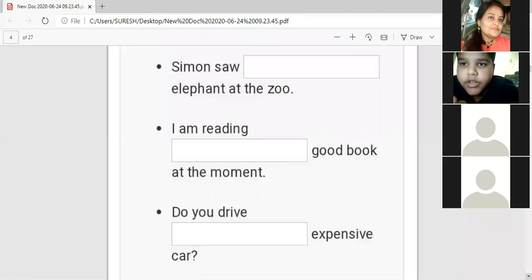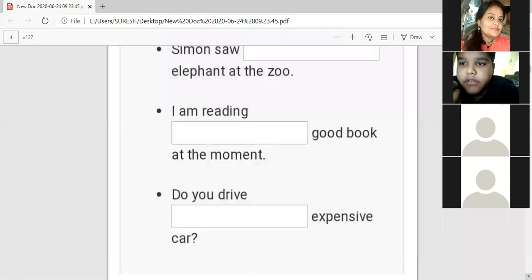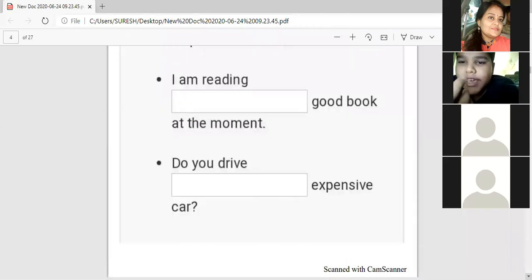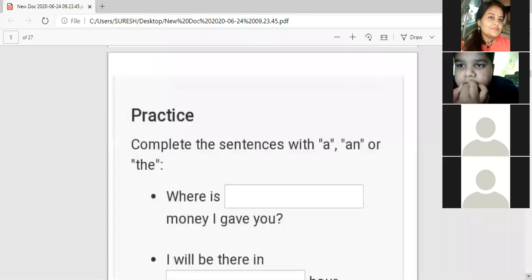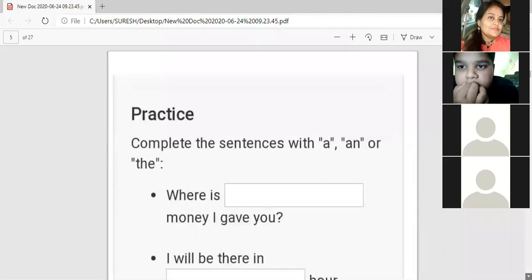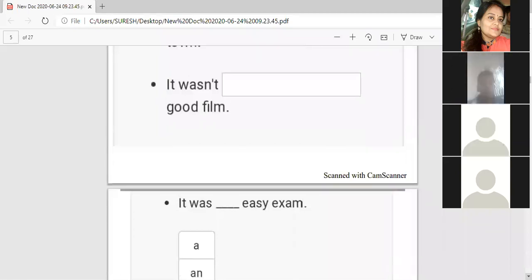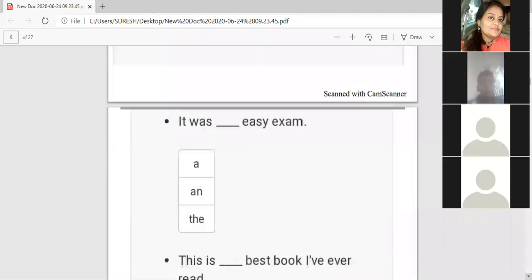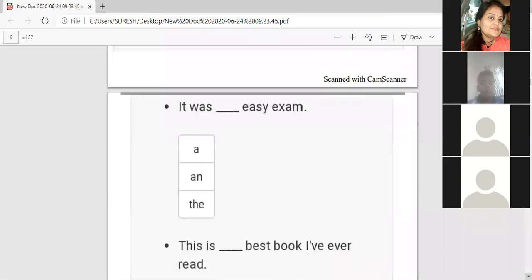"Do you drive an expensive car?" An expensive car. Very good. Yes, we have done this. Okay, "Where is the money I gave you?" Again here, it was "It's an easy exam."